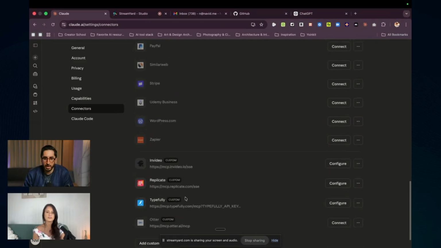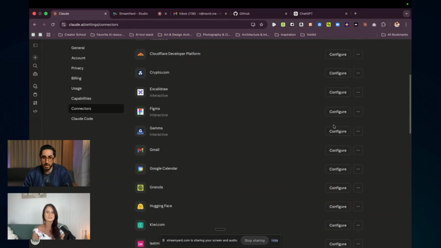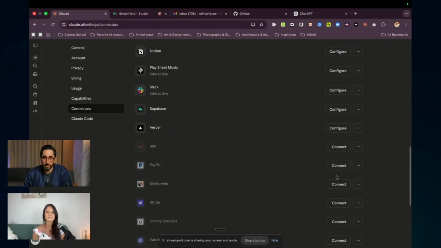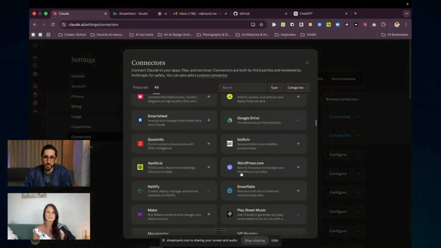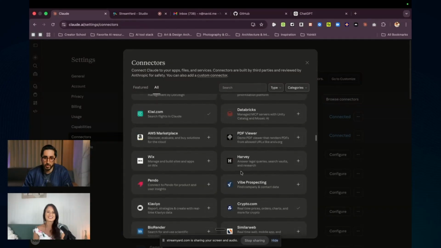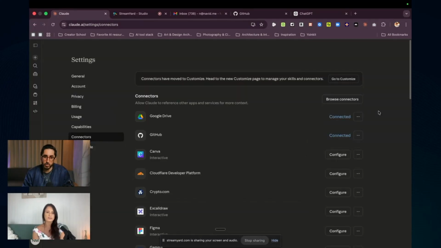I have quite a few connected, but the issue with the desktop is you don't have that many, and you cannot really add any more here. You can go to browse connectors and see, okay, this is cool, you have quite a few. Probably some of your tools will be in here, but most of your tools will not be. That's why a lot of tools have developed their own official MCPs. You don't really need to know what it means too much. It's the Model Context Protocol, something Claude came up with, I believe, in 2024.